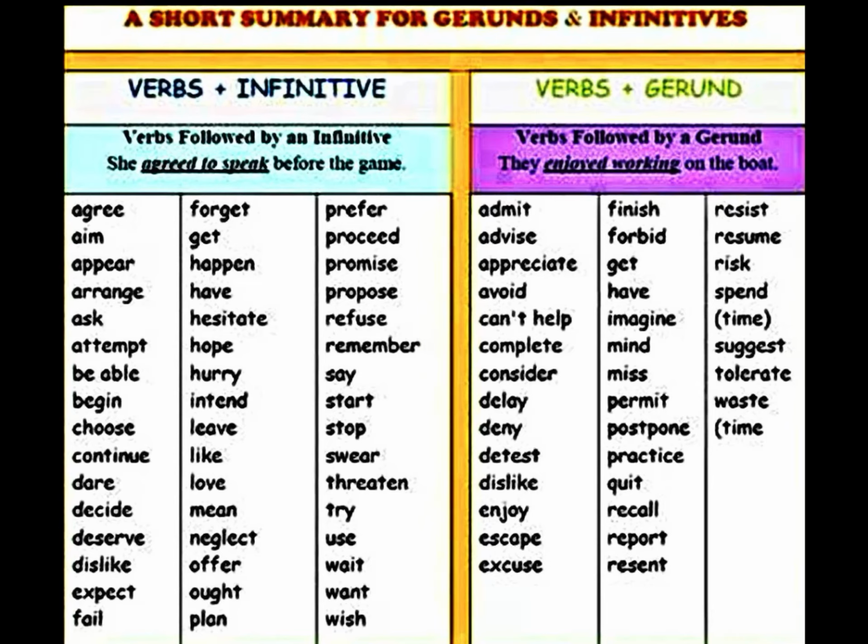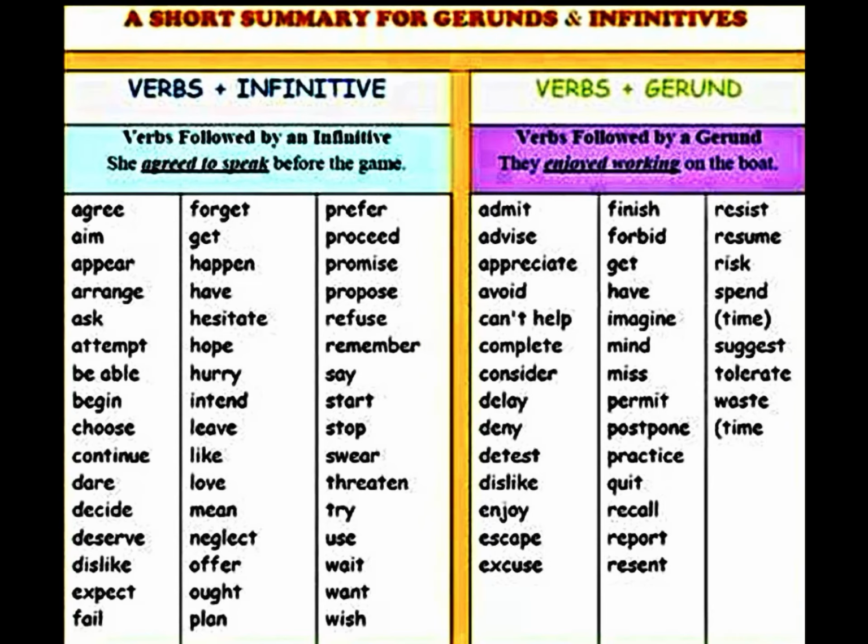But grammatically, it's best that you use those verbs in the way they have to be used. Okay? She decided, let's do it in past. She decided to make a party. She decided to organize a party. That is the way to use it, okay? Because in these cases, that is the rule.